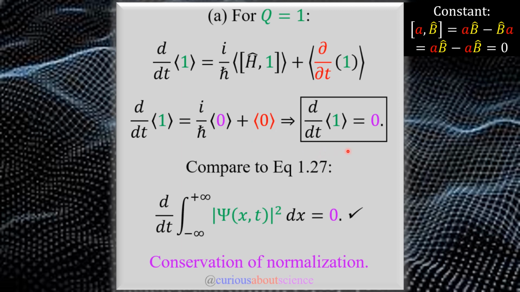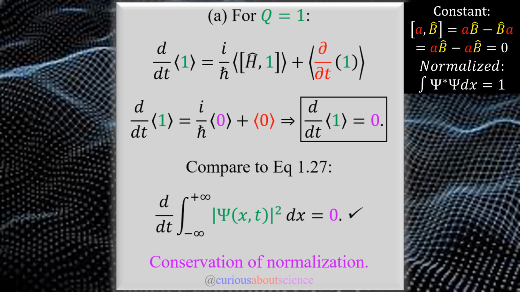Cool, we expected that. We are still left with the comparison of equation 1.27, which states that the time derivative of the integral expression here is equal to 0. Now let's recall that we had to have functions that were normalized. And so this means that psi star psi, which is the magnitude squared, is equal to 1.